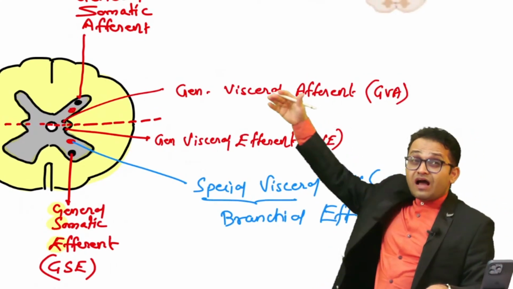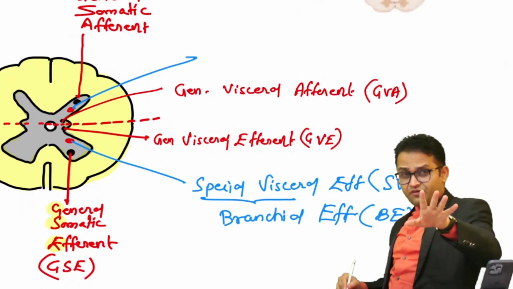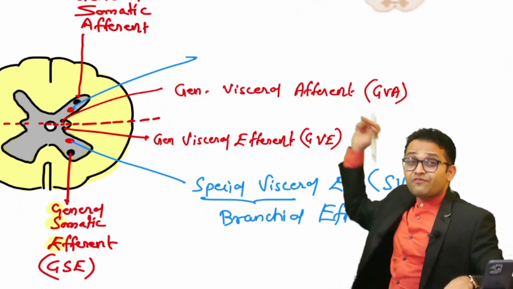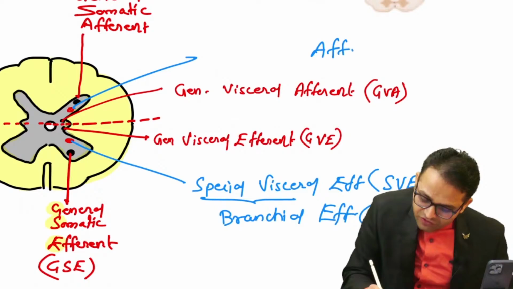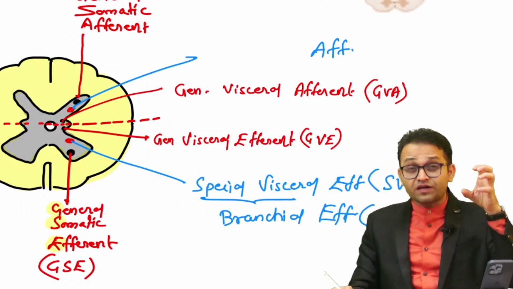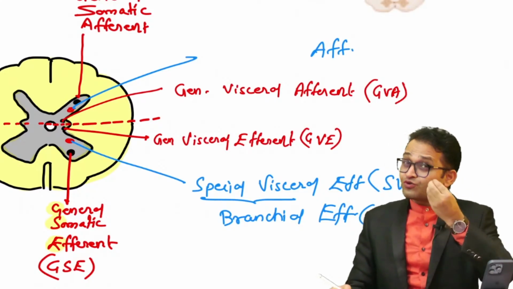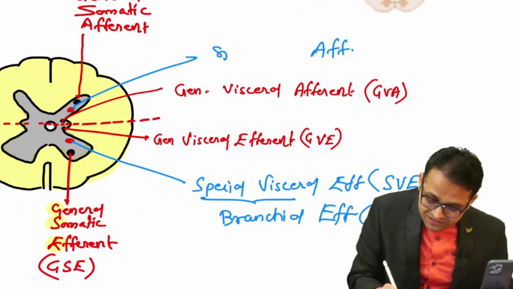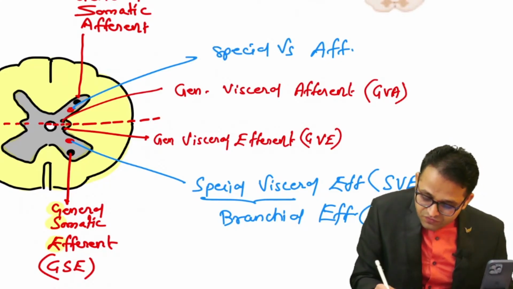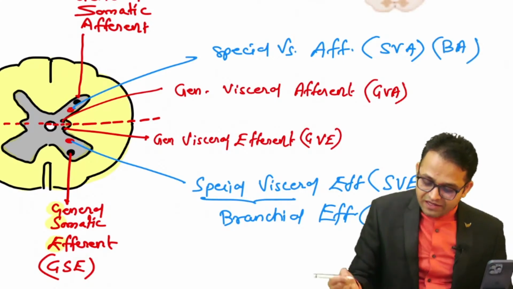And the other column which developed here, yes, this is the quick revision we saw in our previous class. So this is our afferent part. So what will you use, afferent or efferent? Sir, definitely afferent. It is carrying the impulse from the special viscera or general part, sir, coming from the pharyngeal apparatus. So definitely you will say, sir, this is our special visceral afferent, SVA. Also you can say branchial afferent.